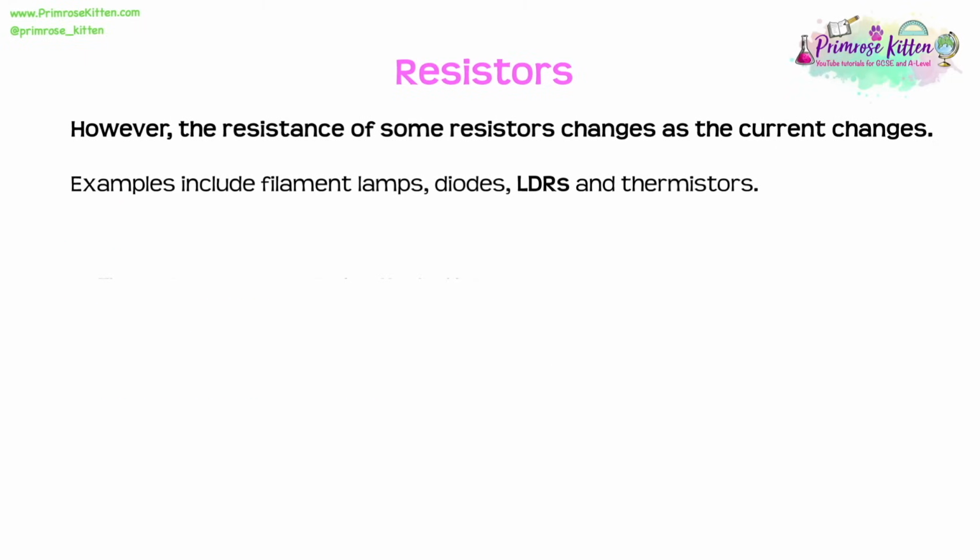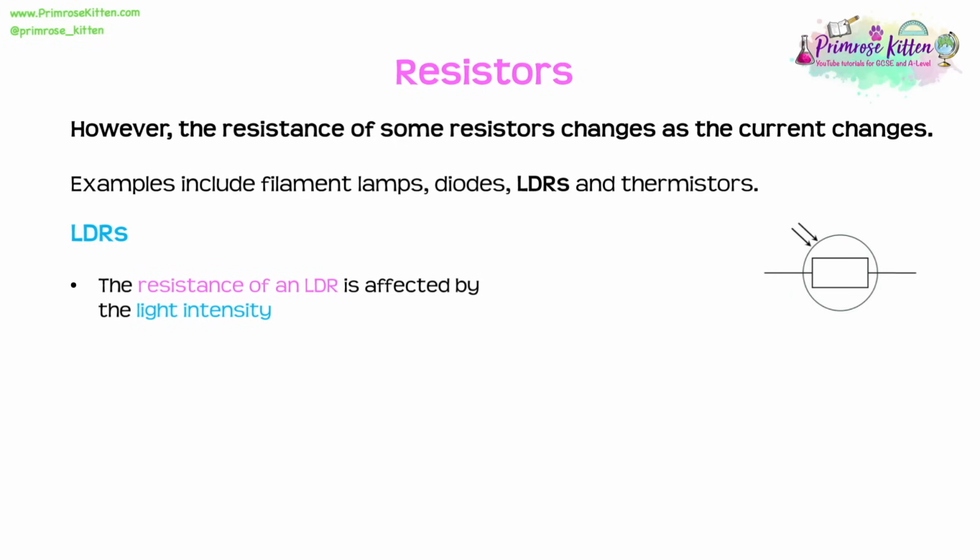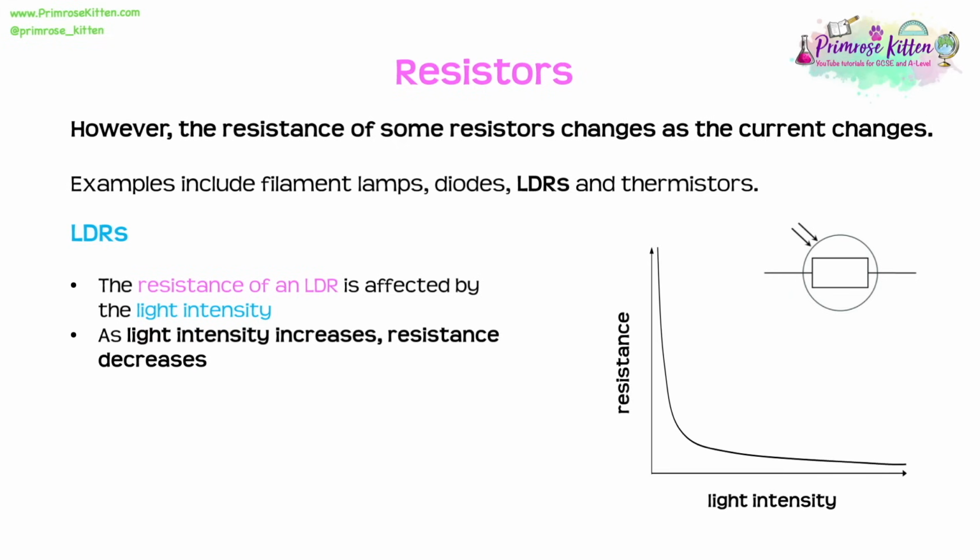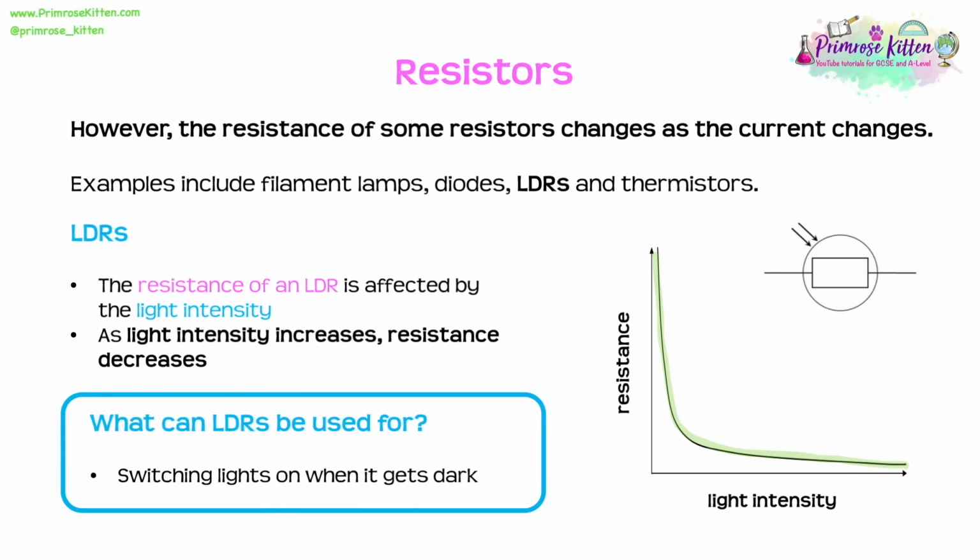Another example of a resistor whose resistance changes as current changes is an LDR. LDRs, or light-dependent resistors, are particularly interesting because their resistance is affected by the light intensity. And as the light intensity increases, the resistance decreases. Now, this can make them really useful for lots of applications, such as lights which are sensitive to the dark. A good example of this is street lights. They only turn on when it starts to get dark, so perhaps they have an LDR in their circuit to